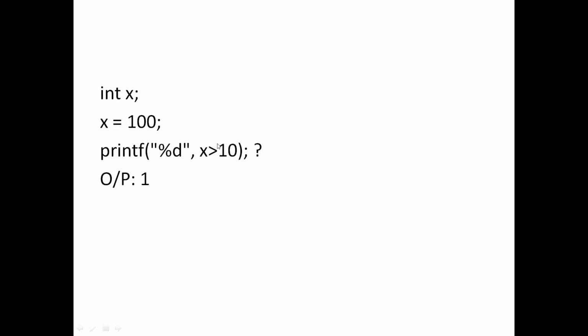So here, first of all, whether it is true or false, that is the first question. It is true because 100 greater than 10 is true. Then true will be printed as 1 in the case of the printf statement, whereas if it was false, then it would have been printed as 0. So even relational expressions will result in some value that can be printed. So it's not invalid.